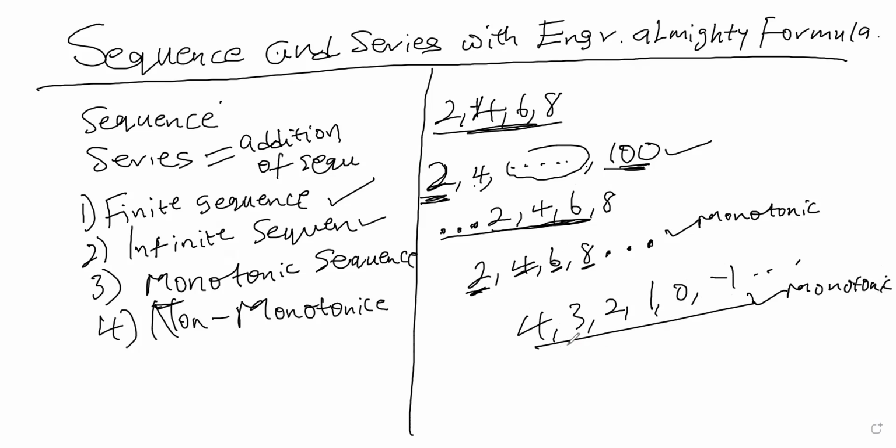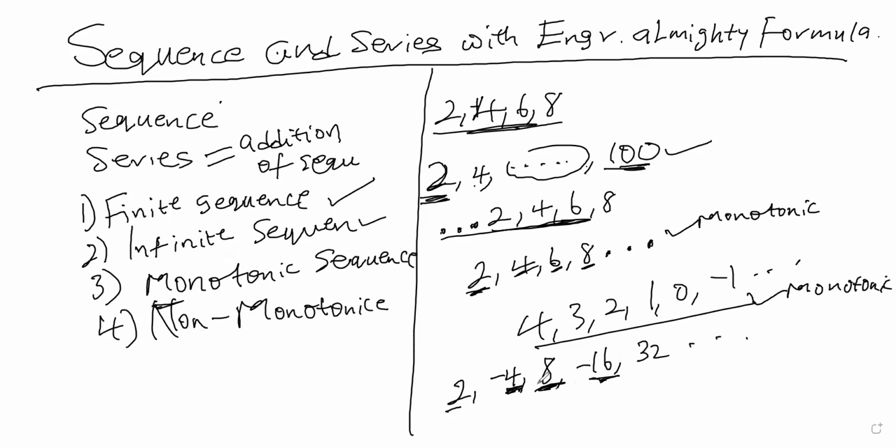But for sequences that are both increasing and decreasing, we call them non-monotonic sequences. So let's say we have 2, times it by -2, you get -4, times it by -2, you get +8, times it by -2, you get -16, times it by -2, you get +32. So we can see that from 2, it reduced to -4. From -4, it increased to +8. From +8, it reduced to -16.